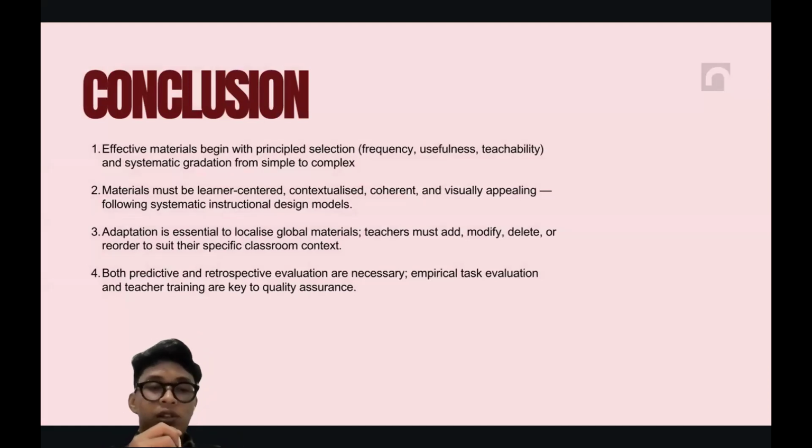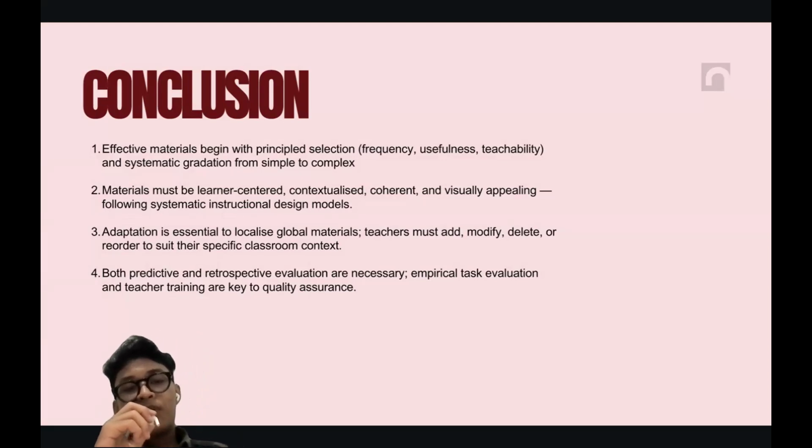And then the conclusion. The first one is that effective material begins with principled selection, like frequency, usefulness, teachability, and systematic gradation from simple to complex, from easy to difficult. Number two is that material must be learner-centered, contextual, coherent, and visually appealing, following a systematic instructional design model.